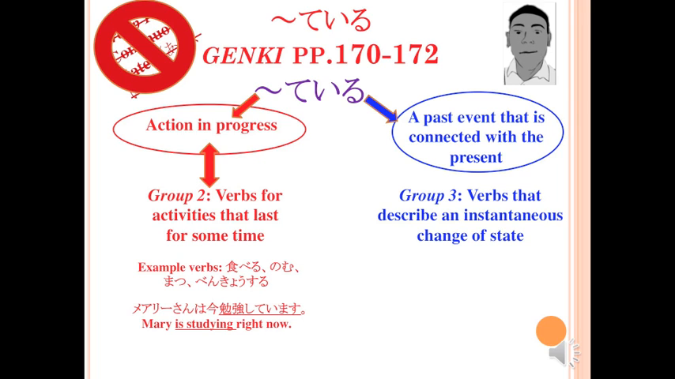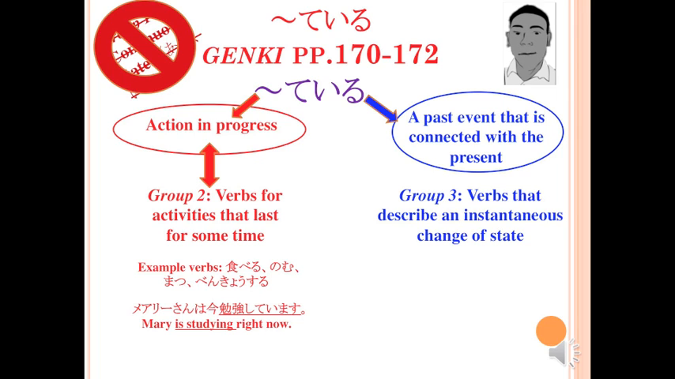This is the case because the verb to study, benkyou suru, is one that describes an activity that lasts for some set amount of time. That is to say, benkyou suru is what we called a group 2 verb. When the te form of these verbs is followed by teiru, we have sentences that describe an action in progress.